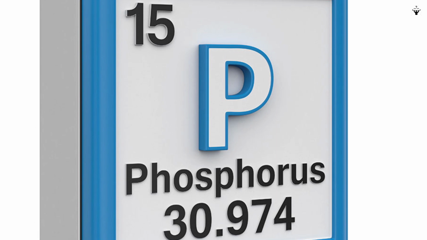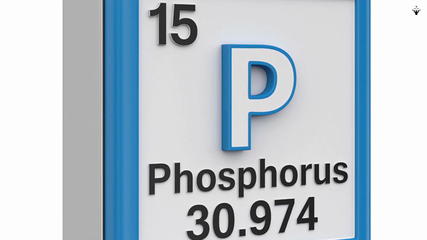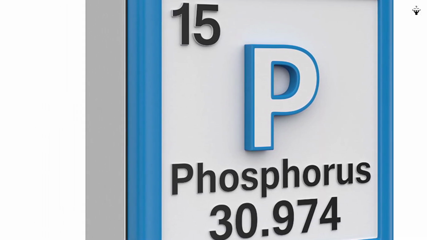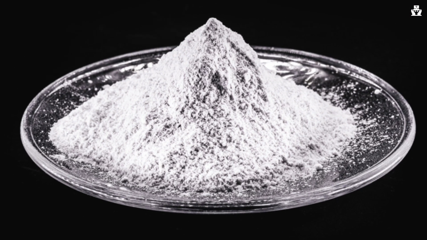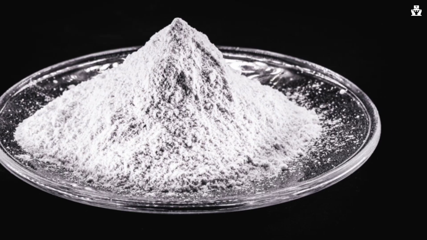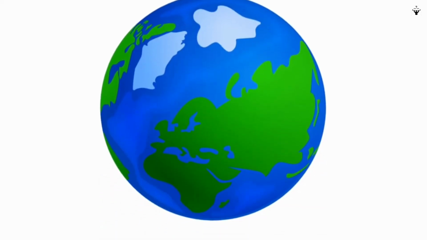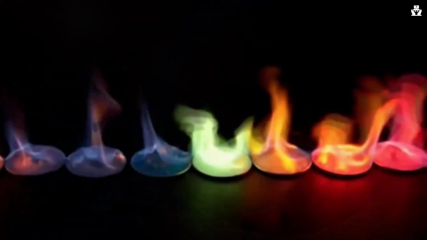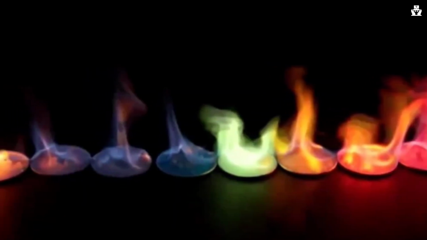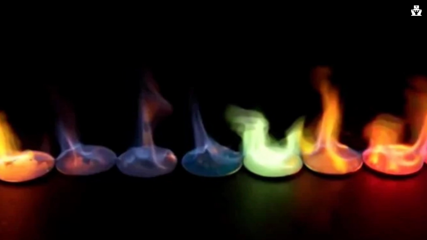Phosphorus, symbolized as P on the periodic table, holds a significant place in chemistry and biology. It is a non-metallic element that is vital for life as we know it. It is the 11th most abundant element in the Earth's crust. Phosphorus exists in several forms, including white, red, and black phosphorus, each with unique properties and applications.